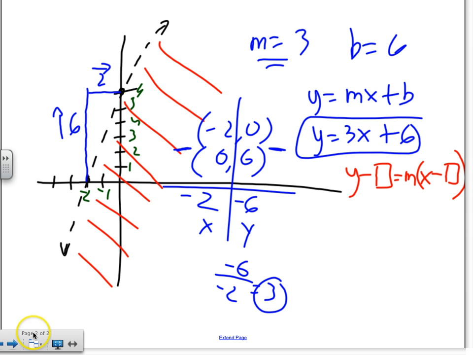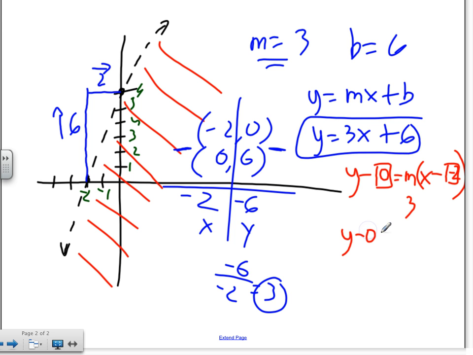With the point slope form, it's another plug and chug kind of deal where you just plug it in. The slope is already there, which is 3. And in the empty boxes, the y box and the x box, pick any point on the line. In this case, let's say I pick -2, 0, right? So 0 to y and -2 to x.